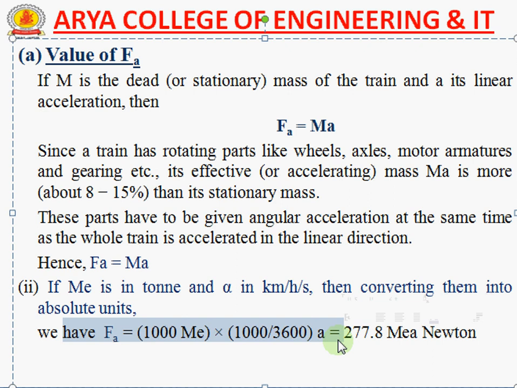It means that 1 ton equals 1000 kilograms, and alpha is in kilometer per hour per second. One minute is 60 seconds, and 1 hour is also 60 minutes, so 60 into 60 multiplied gives 3600.